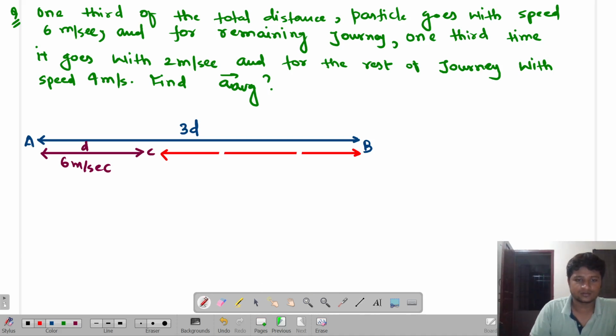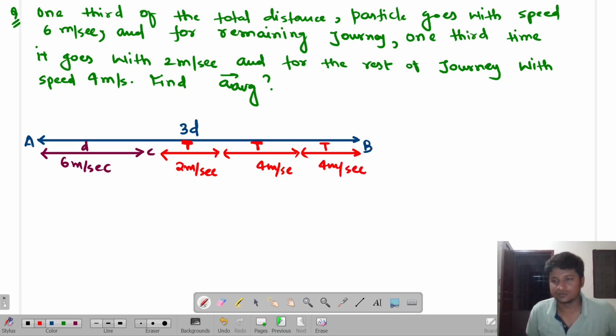Got it? Because it is saying, you read the statement, for the remaining journey, 1/3 time it goes with 2 meter per second. Are you able to get me or not? Means that for the remaining part, the time has been already given. That they travel for the equal time, and this 1/3 of the time it is traveling with 2 meter per second. And for the rest of the journey, here 4 meter per second, and here also 4 meter per second. Understood? It came in JEE basically, but it was an awesome question. Are you able to get me or not, guys?